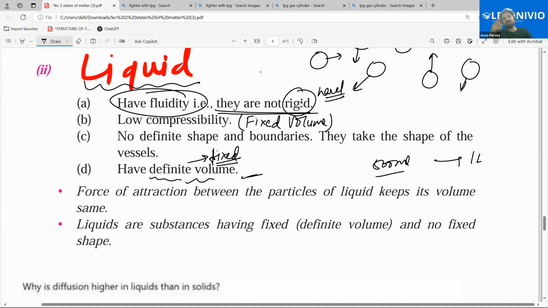So what I'm saying here is that when the particles are moving because of kinetic energy, particles are moving in liquid, the particles can move. So the rearrangement is possible.